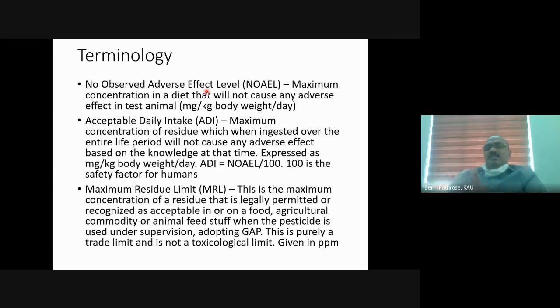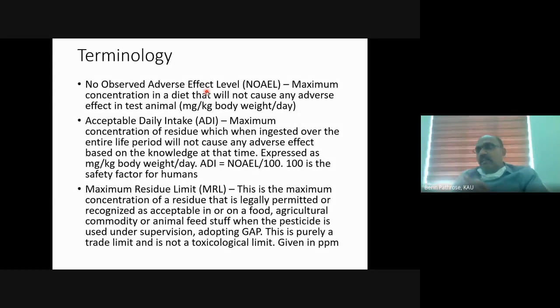Then I will just read out the definition, so you can understand. Acceptable daily intake is the maximum concentration of pesticide residue which, when ingested over the entire life period, will not cause any adverse effect based on the knowledge at that time.